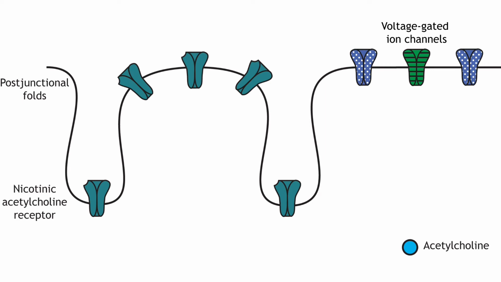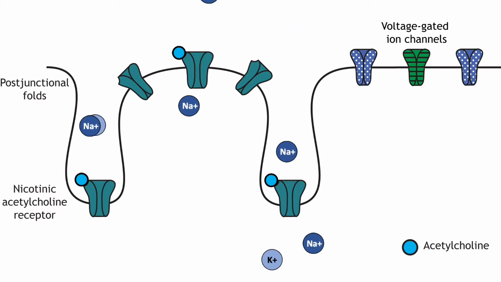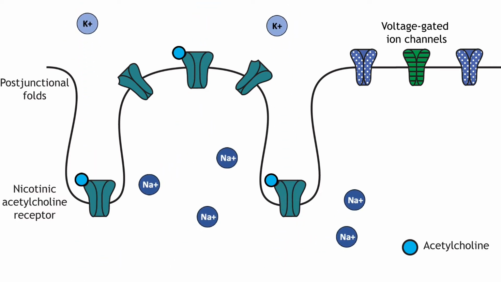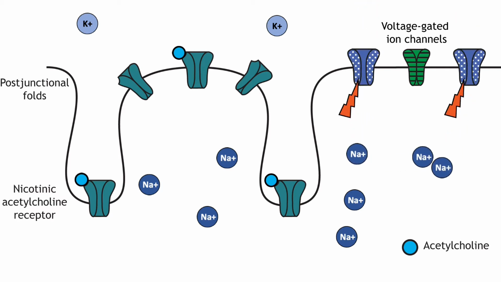The ionotropic nicotinic acetylcholine receptors allow the influx of sodium ions into the muscle cell, as well as the efflux of some potassium ions. The depolarization will cause nearby voltage-gated channels to open and fire an action potential in the muscle fiber. In a healthy system, an action potential in the motor neurons always causes an action potential in the muscle cell. The action potential leads to contraction of the muscle fiber.